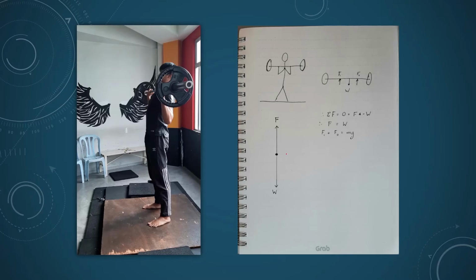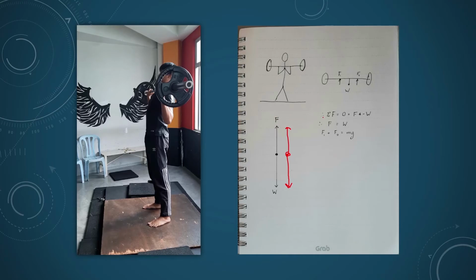So here, I have drawn a free body diagram of the forces acting on the barbell. So here I've drawn a point which represents the center of weight of the barbell, which is acting down. And then there's also an opposite force acting on the barbell upwards, which is the two forces on my hand, just right here, the F.